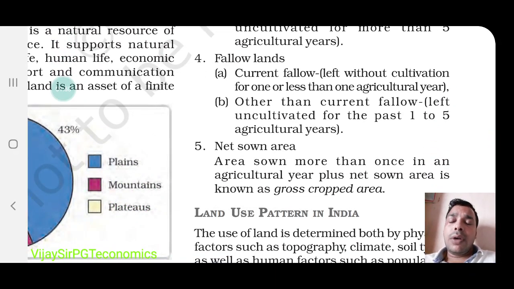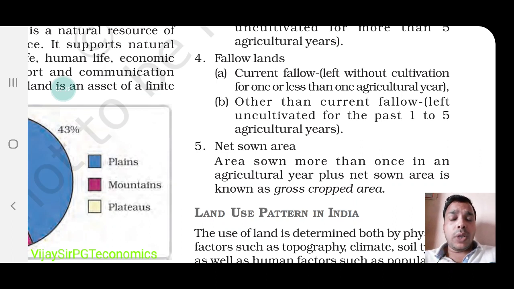Net sown area, what is that? Net sown area and gross cropped area. For example, you have a land of 2 hectare. In this 2 hectare land, you grow your crops 3 times, in different seasons, in different months. So the total gross cropped area is how much? 2 times 3, it means 6 hectare is the gross cropped area, and the net sown area is only 2 hectare.